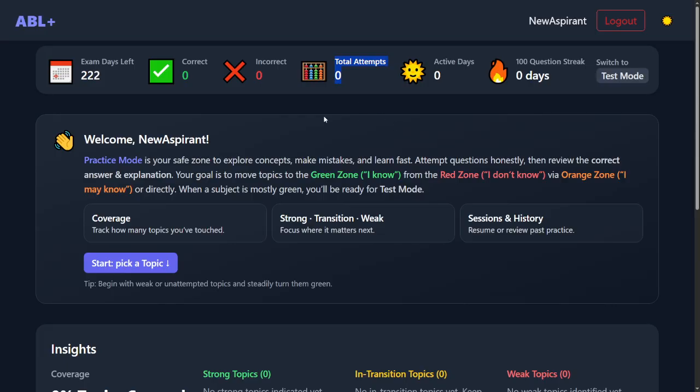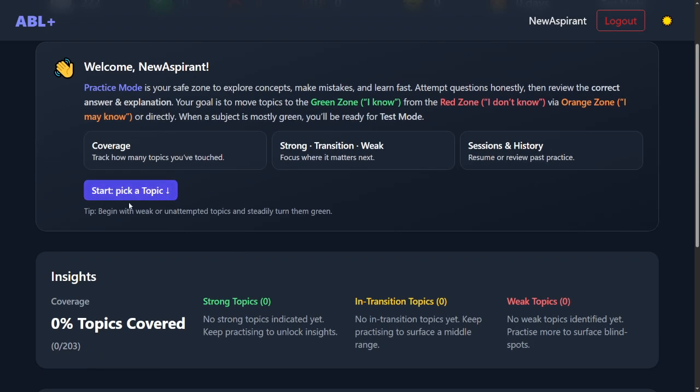So this is the total number of questions that you do. Then there are total incorrect, total correct, and active days, for example, how many days you have been active, and this is a streak feature. For example, you can set this streak to 100 questions, so that it counts how many days. So basically, this is your practice mode.